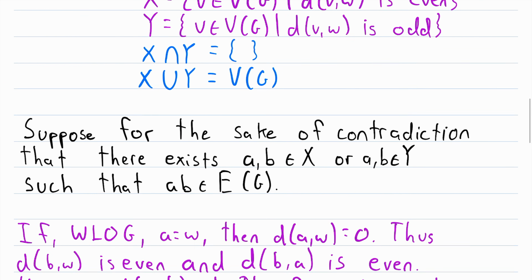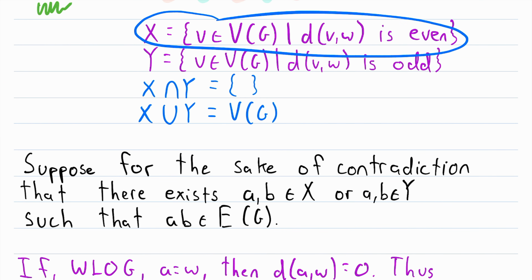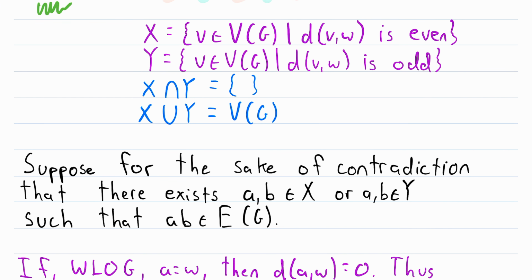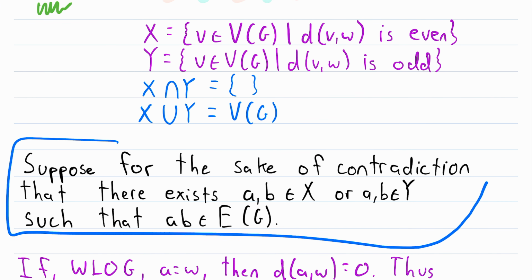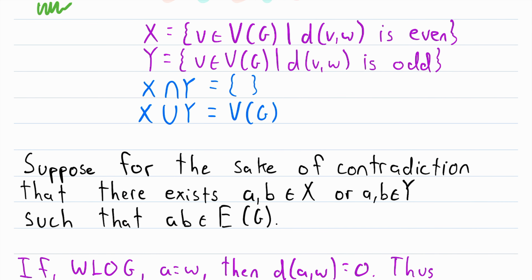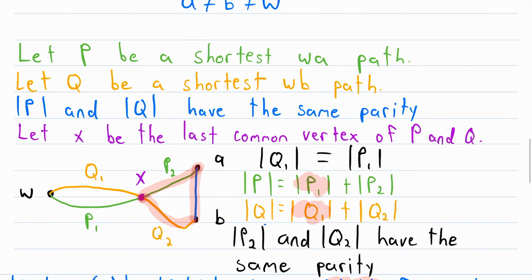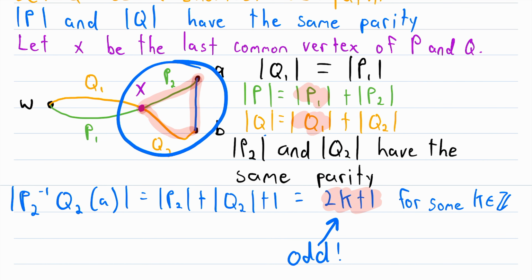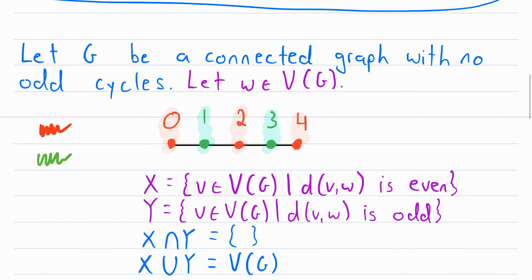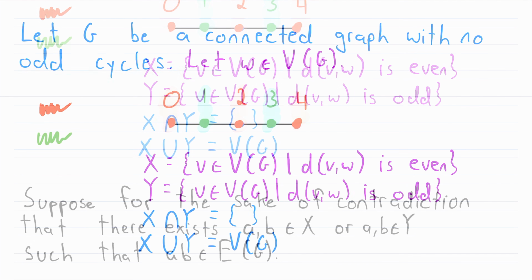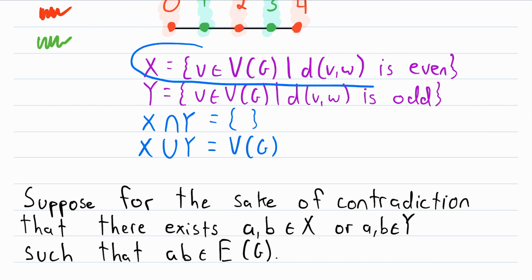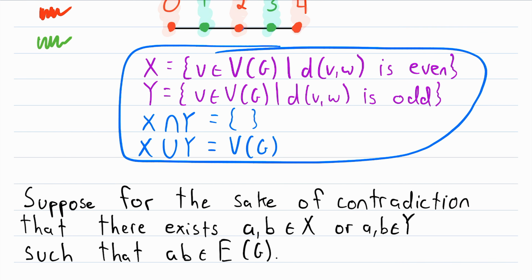So, by assuming that two vertices in X are adjacent, or two vertices in Y are adjacent, this supposition we made here for the sake of contradiction, by doing that, we forced the existence of an odd cycle, which is a contradiction because we assumed way at the start that our graph has no odd cycles, which means that there cannot be any adjacent vertices in X, and there cannot be any adjacent vertices in Y. So this is indeed a bipartite partitioning of the vertices of G.